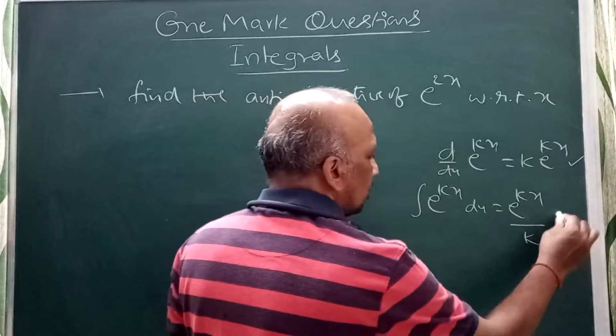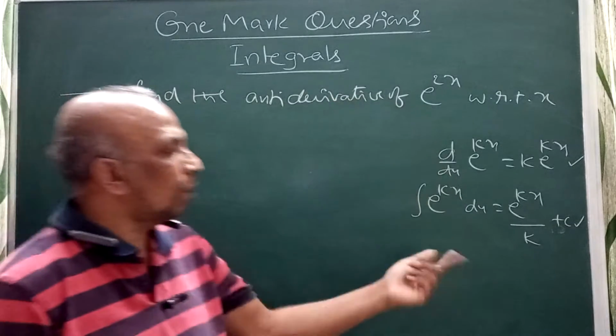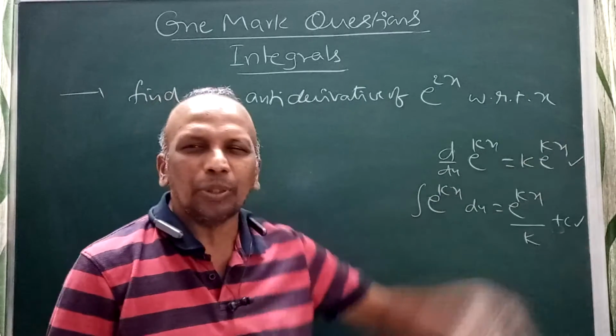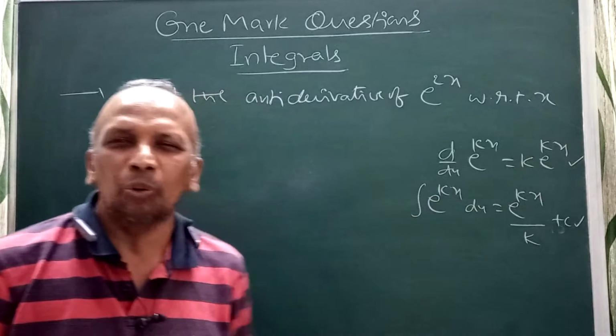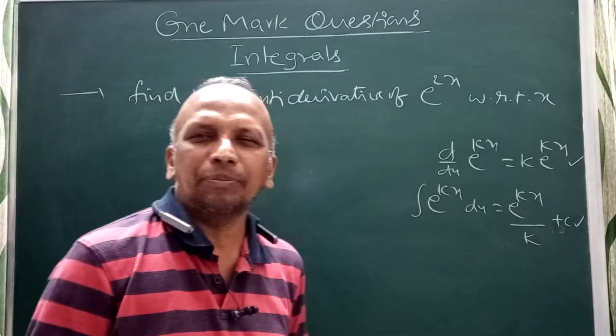Derivative of e power kx is k into e power kx, so integral of e power kx dx is e power kx by k plus c.